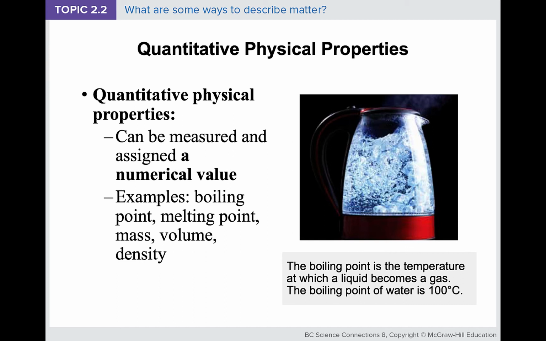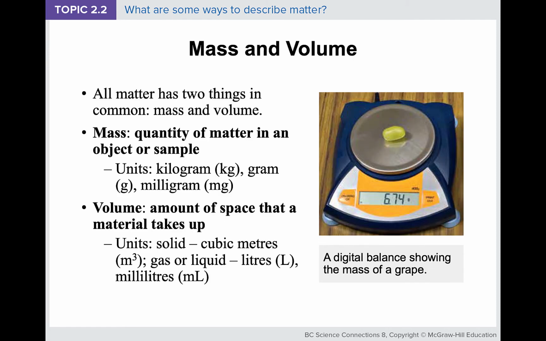Maybe this water weighs somewhere around 20 grams. And then we can also describe water using the volume. For example, this water has a volume of 1 liter. Mass and volume are very commonly seen as quantitative physical properties.